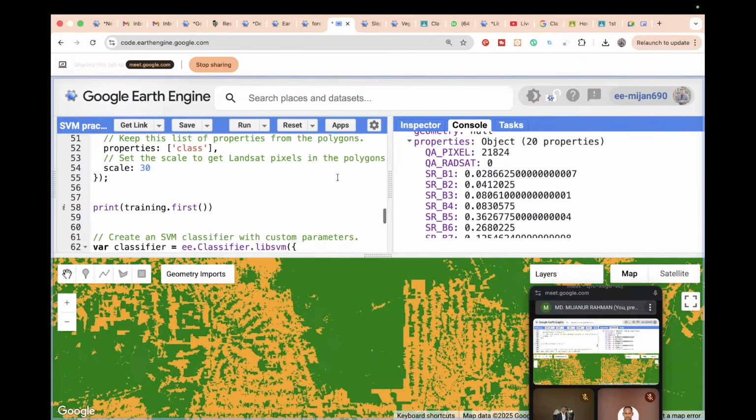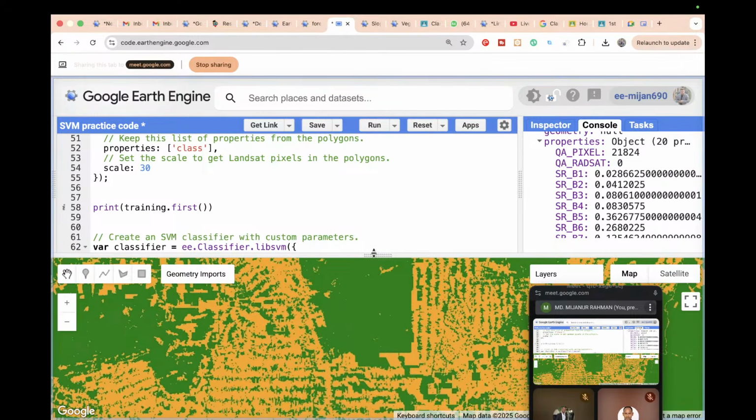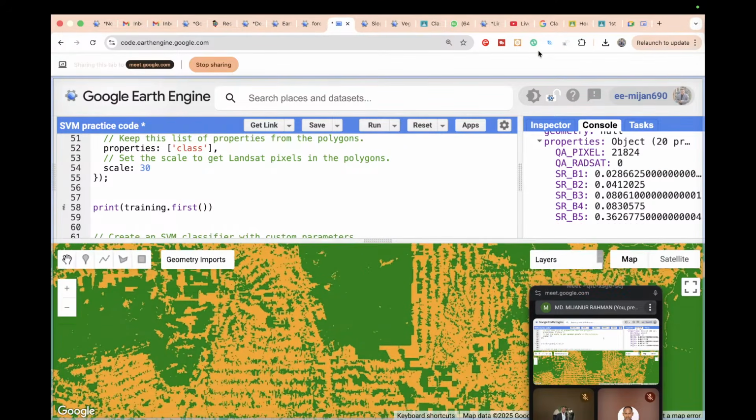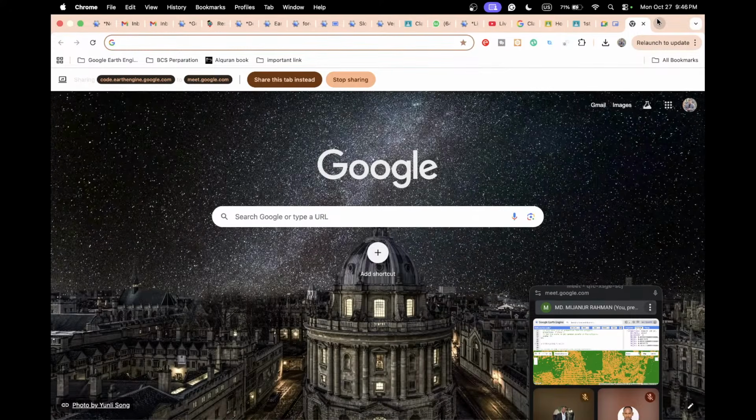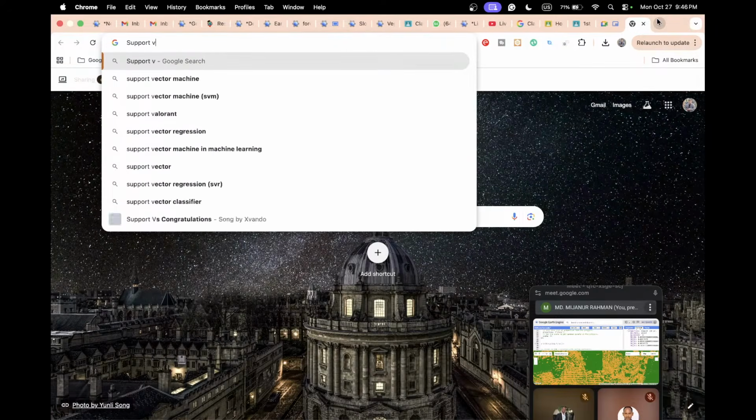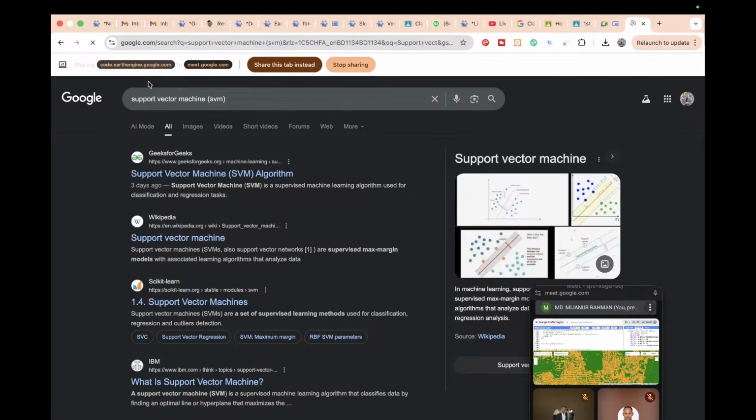Now we just create a classifier. Basically it's a binary classifier. Mainly we classify only forest and deforestation. For a binary classifier, it is also better to use the support vector machine. If you search on Google, you can get some theoretical examples about the support vector machine algorithm. So I simply search for the support vector machine algorithm, or SVM algorithm.